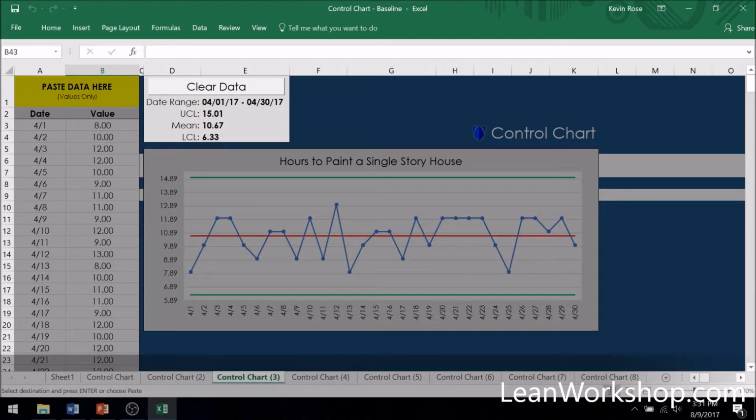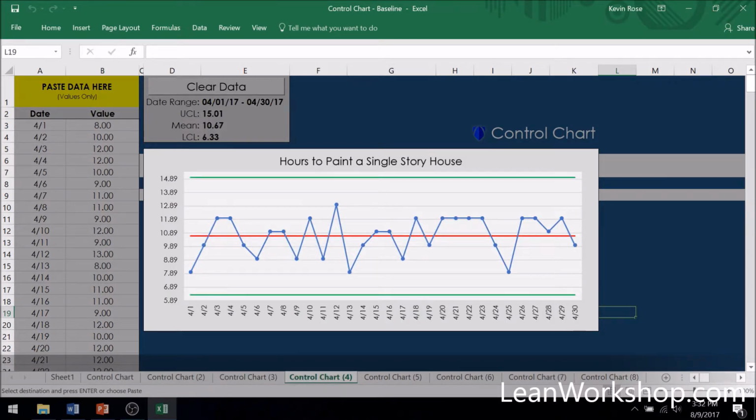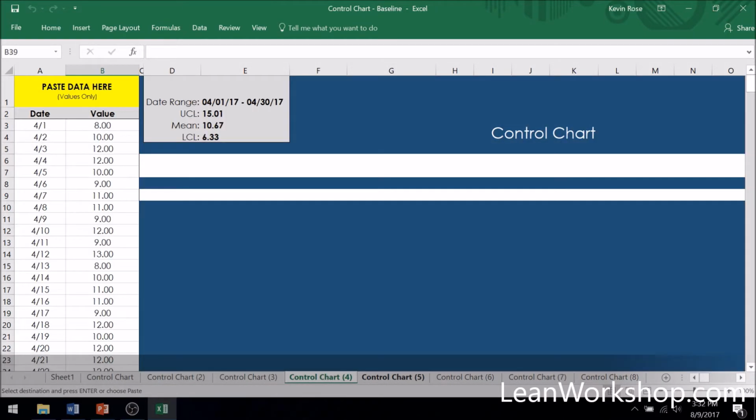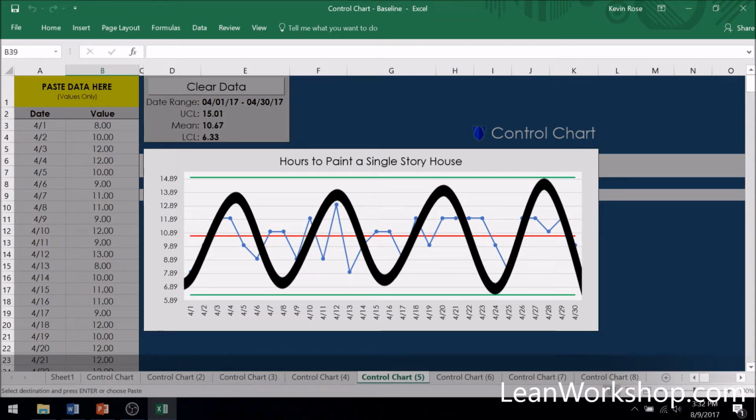It takes Chris's team an average of 10.67 hours to paint a single-story house. The upper and lower control limit gets a little more complicated, but provides some valuable information and is worth learning. Looking at our data, we see good days and bad days. This is called variation. There's a variation almost every day in the amount of time it takes to paint a single-story house. Based on the amount of variation, we calculate what's called a standard deviation.